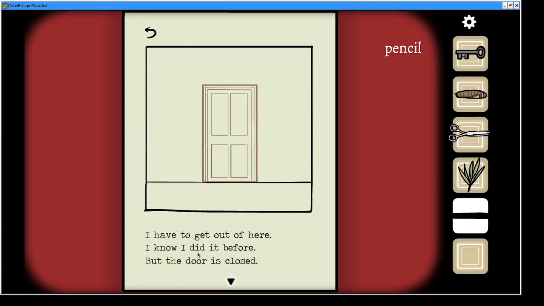I have to get out of here. I know I did it before, but the door is closed.